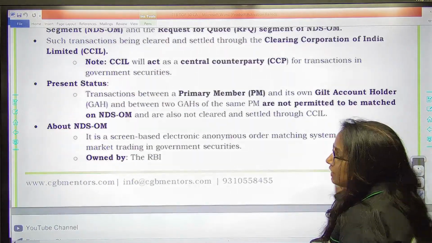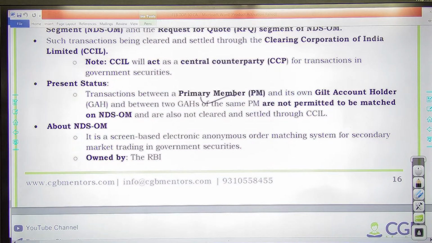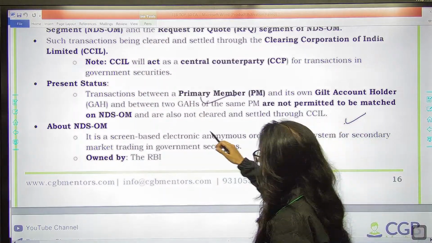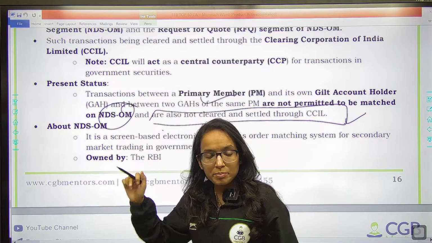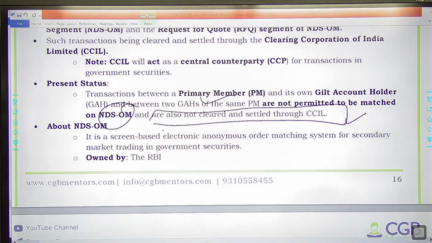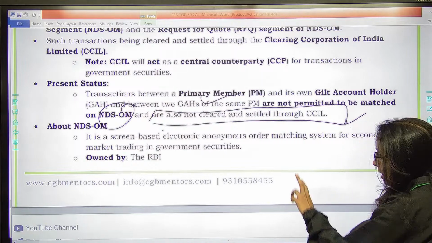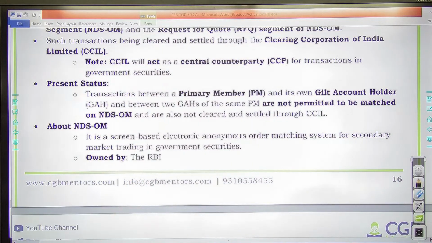Presently, you have these transactions between a primary member and its own gilt account holder, and between two gilt account holders. They are not permitted to be matched on NDS-OM, right? And are also not cleared and settled through CCIL. Now they will be matched on NDS-OM and cleared through CCIL, so transparency will get a boost and it would spearhead the process. It would boost up the process. So remember this thing, and this news is something I have discussed in detail in the class itself with you. So I hope you will be remembering this.